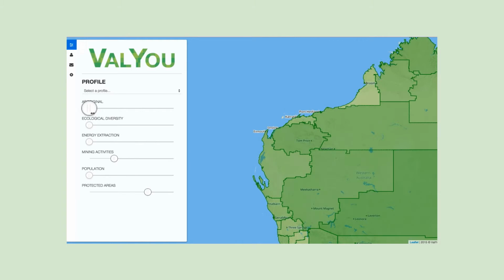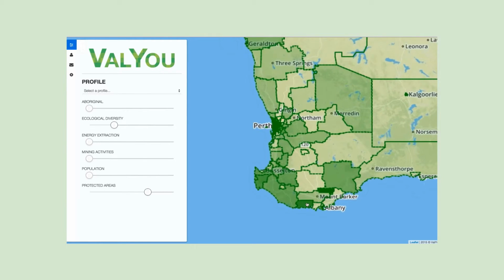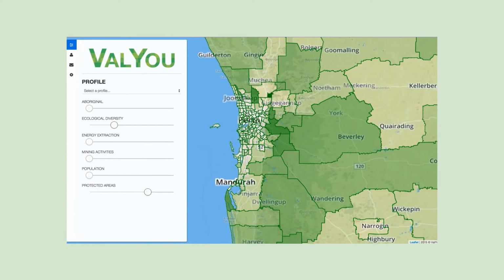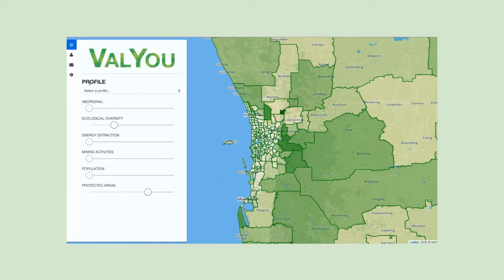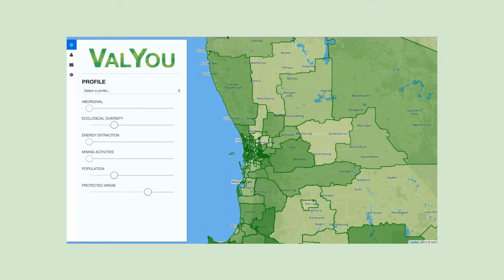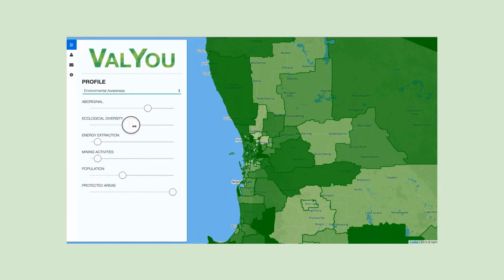Today we have chosen the following data sets: Aboriginal and Indigenous culture, population density, ecological diversity, conservation and protected areas, mining and energy. Each value category has been derived from a curated selection of several data sources. We've collected data from the ABS, SLIP, Department of Aboriginal Affairs, Aboriginal Heritage Places, National Native Title Tribunal, Department of Mines and Petroleum, Department of Parks and Wildlife, and the Atlas of Living Australia.